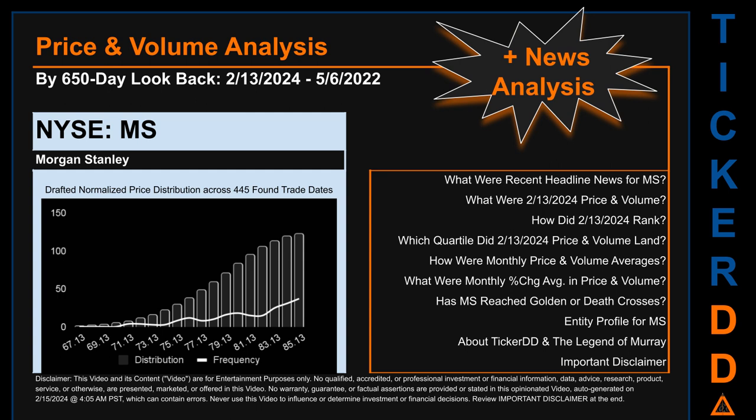The chart shown on this page is our initial attempt at studying the price for MS after dynamically normalizing price distribution across those discovered trade dates. The bar chart is the generated distribution and the overlaid line graph, if it is generated, is the frequency of the prices on the x-axis. We will enhance this look-through as our AI model progresses in the next iteration. Remember that this is just a drafted, in progress, observational model to best fit abstracted third-party data into various opinionated views. Before we jump into price and volume analysis, let's look at recent headlines for MS.